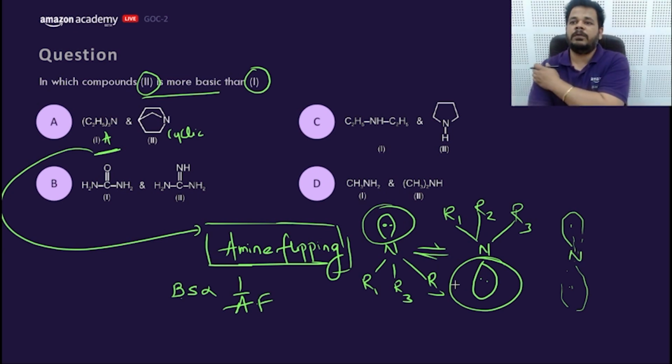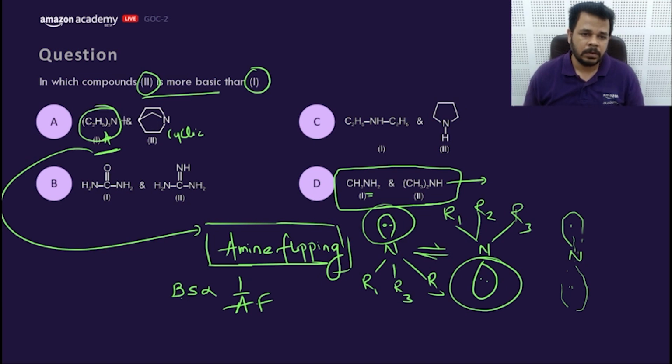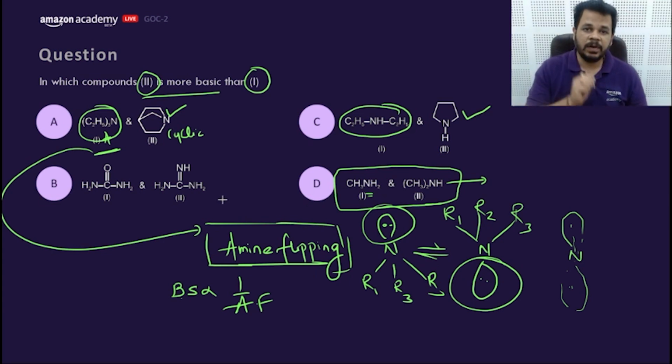In the vapor or liquid state, in either state, these two compounds would have 2 degree better compared to the 1 degree, either in the liquid state or in the aqueous phase. So it has flipping, so this would be better. Cyclic amines are relatively more basic compared to their corresponding acyclic amines because of amine flipping.